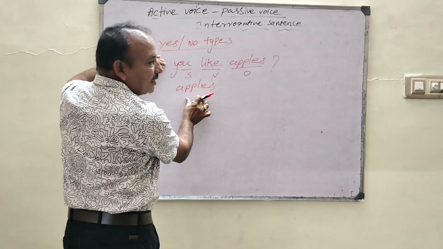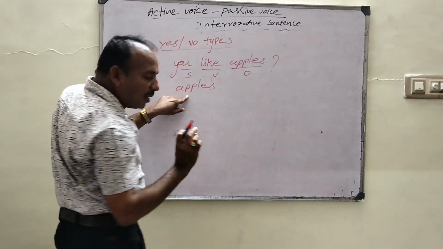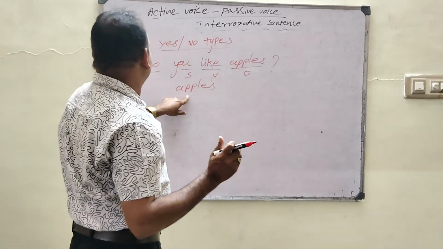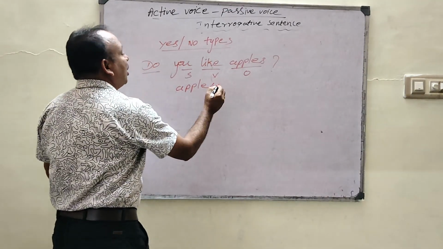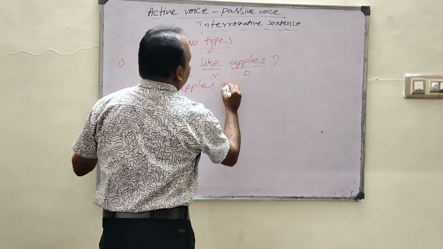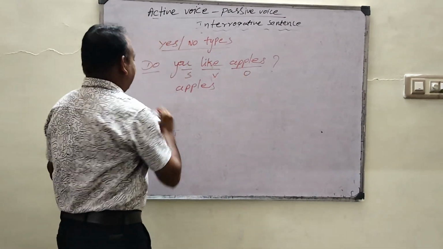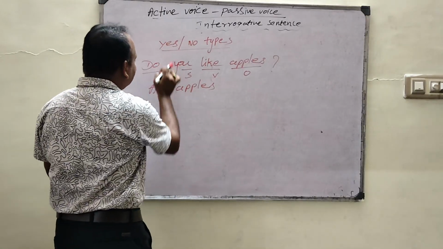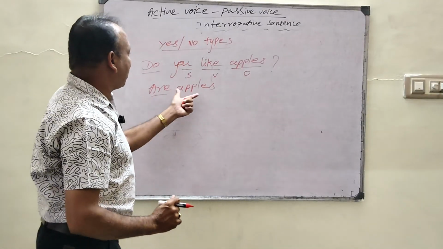Apples is an object. What kind of object is it? Plural object. Which tense of plural? Present tense plural. So which helping verb is suitable here? Are. So where should we write are? Here. Instead of do, do becomes are. Are apples.